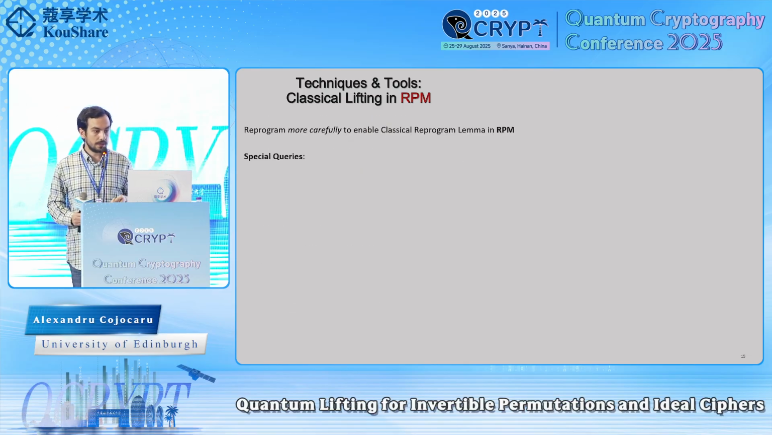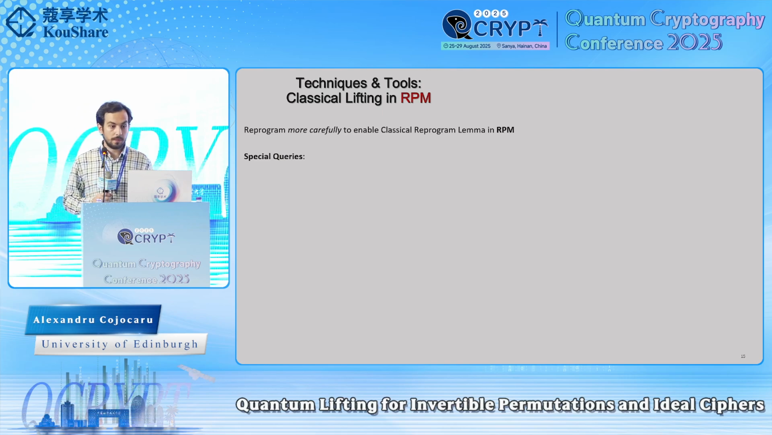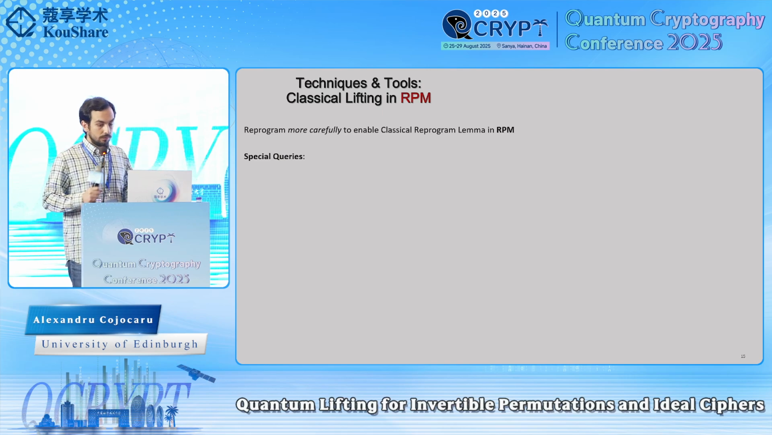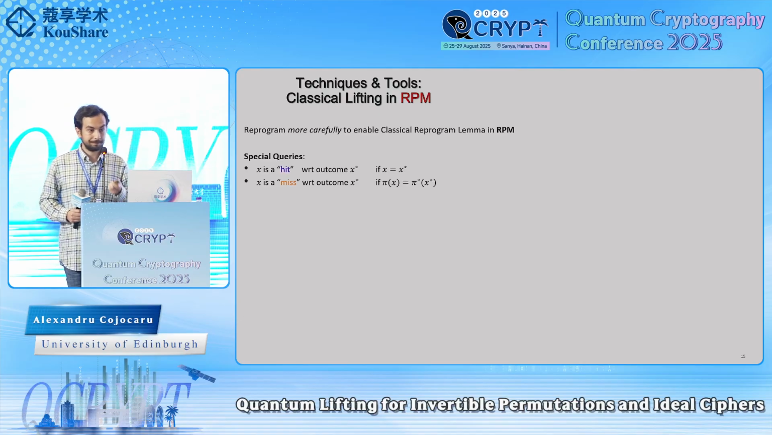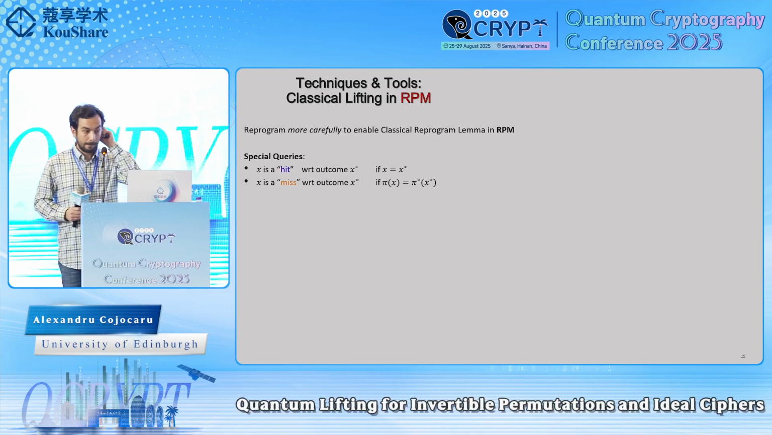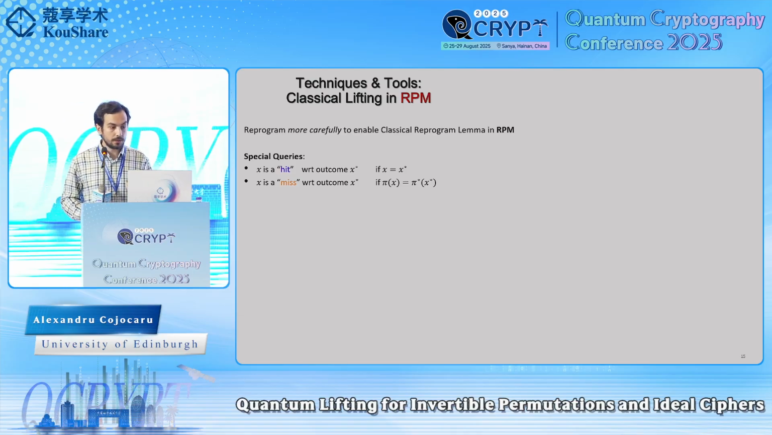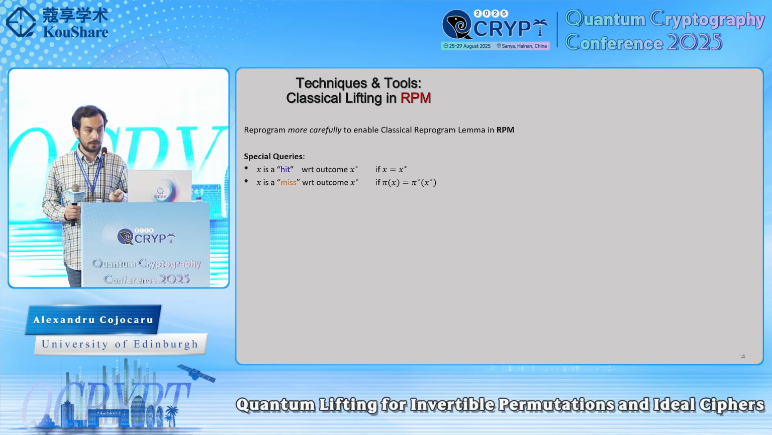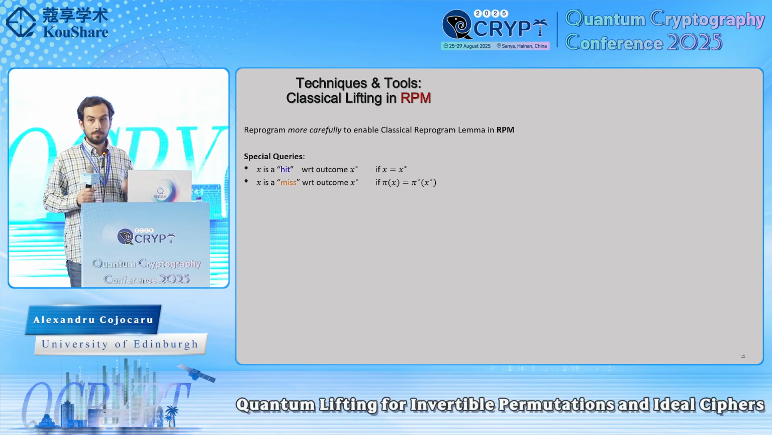So to deal with this, we are simply going to do this reprogramming in a more careful way. In particular, we need to pay some special attention to some special types of queries. We denote x a hit query if x is equal to the outcome of the algorithm. And we denote x a miss query if it's exactly the situation of the collision, namely, if x under the original permutation is equal to the reprogrammed outcome.